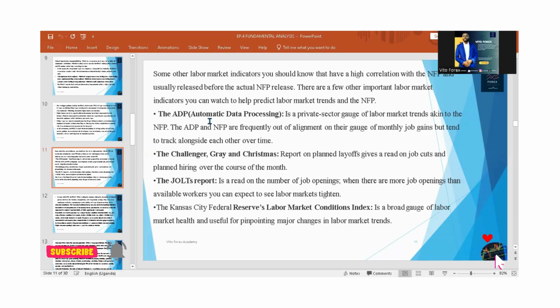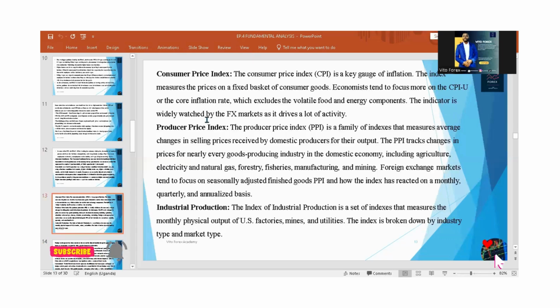It is usually just representative of what has been happening. This is not the official report. The official report is the NFP, but the reading of this usually does not change so much from the final reading.